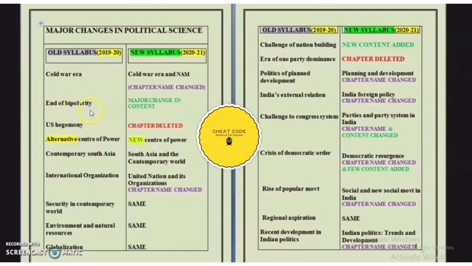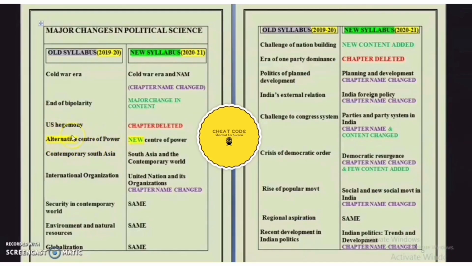The second chapter was end of bipolarity. This year there is a major content change in the chapter, that's why I mentioned here major change in content. The third chapter last year was US hegemony. This year CBSE has deleted the chapter, that's why I mentioned here in red color chapter deleted, and some part of that US hegemony is added to the second chapter. So end of bipolarity has what I have written, major content change. The chapter deleted by the CBSE, US hegemony, has some part added to the second chapter, end of bipolarity.